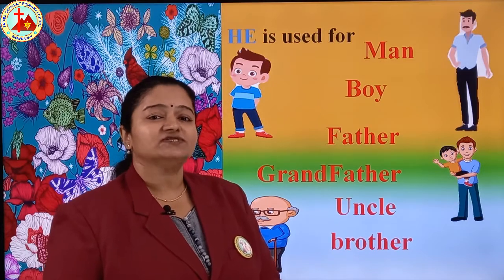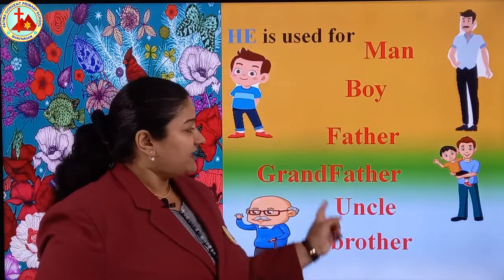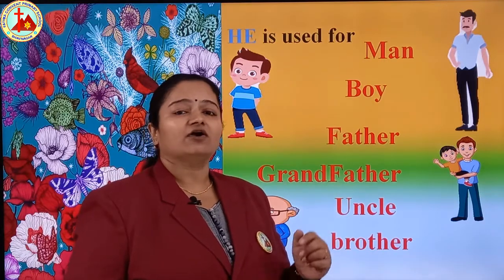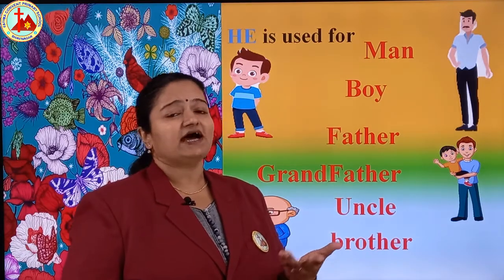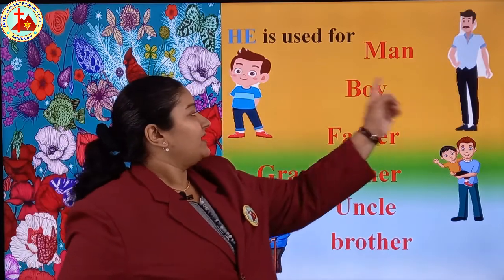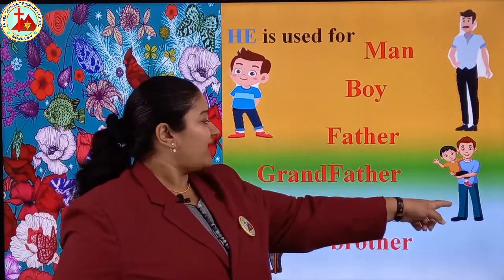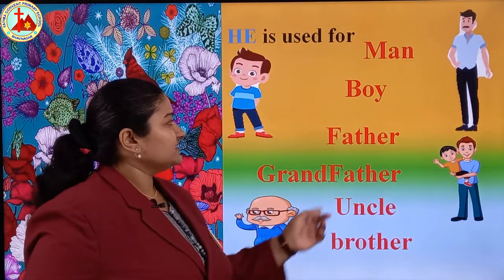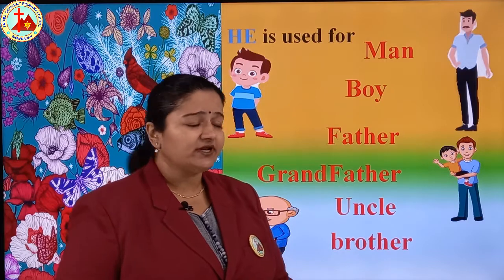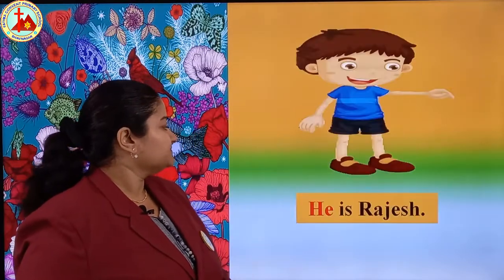So we use he for this many people. It means all male. Girls are called female and boys are called male. Understood? Let's go ahead.